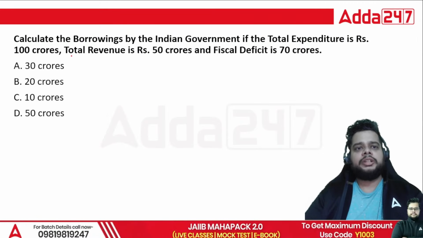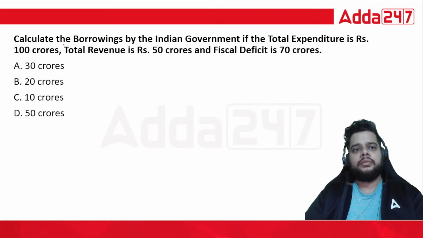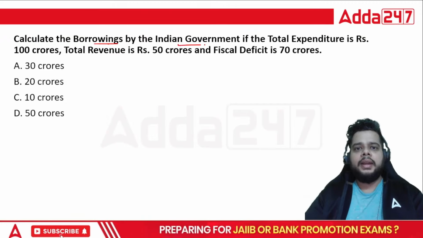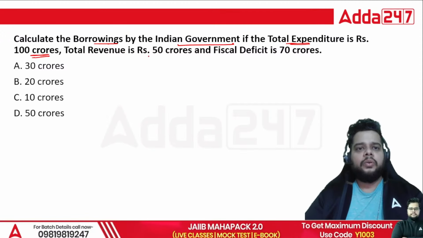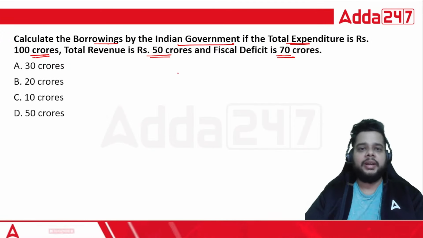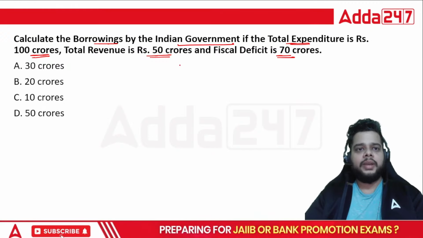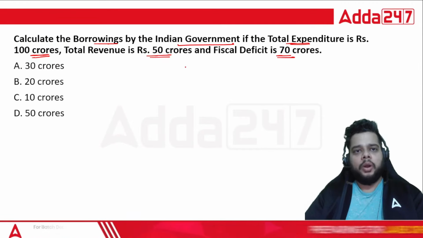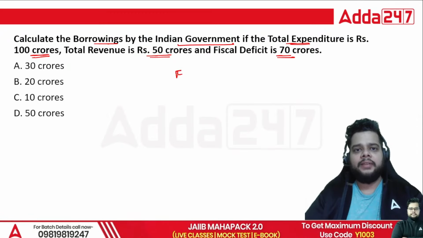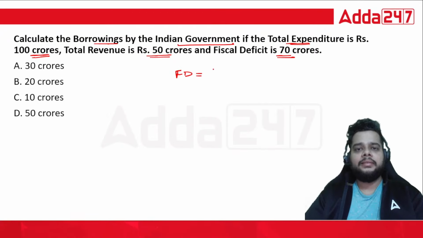Then we have one question based on the borrowings. Calculate the borrowings by the Indian government if the total expenditure is rupees 100 crore, total revenue is rupees 50 crore, fiscal deficit is 70 crore. So from here you can calculate the borrowings very easily. How? Fiscal deficit, we have seen the formula that it is equal to what?